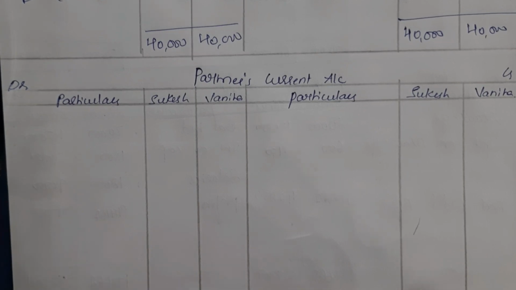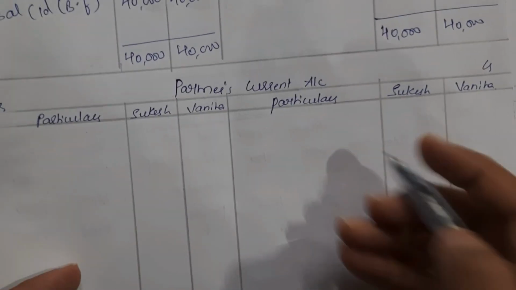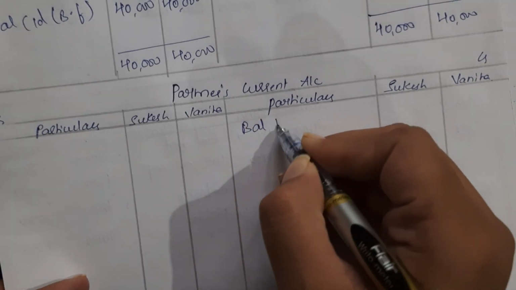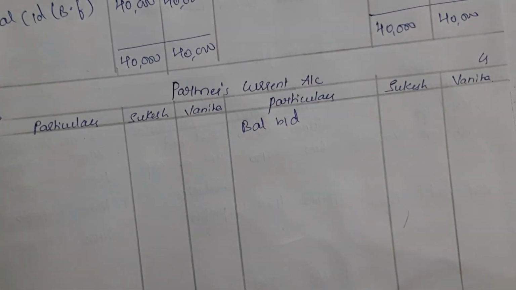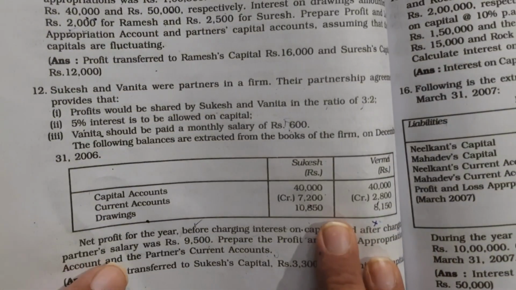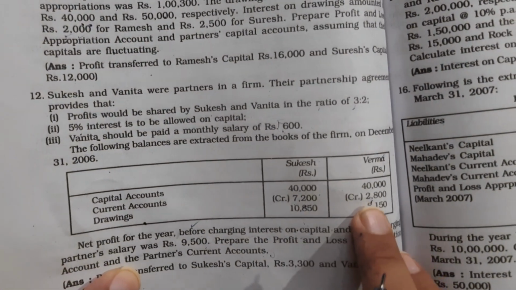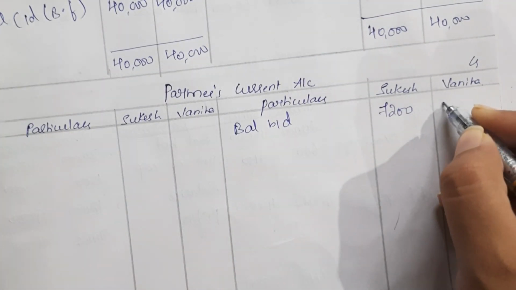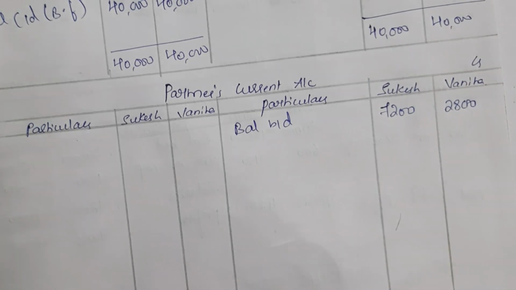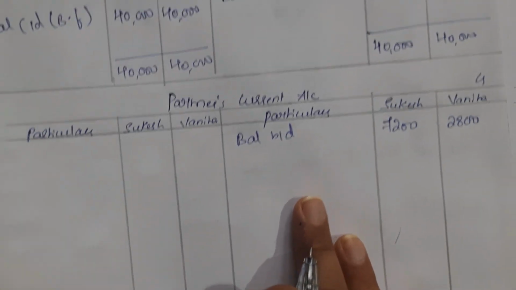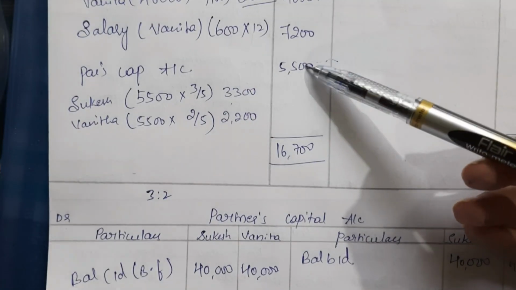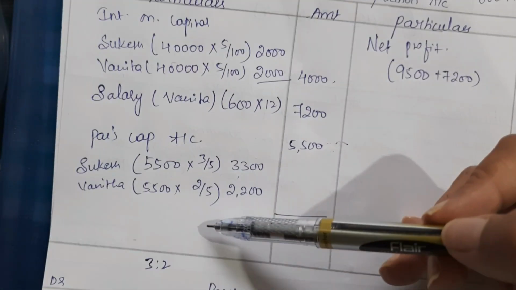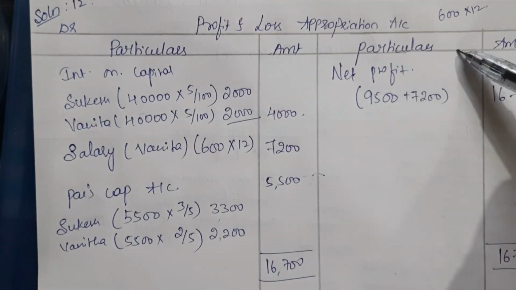At last we have to prepare partners current account. Okay, again partners current account starts with the balance given in the question. Okay, so balance brought down. So the balance of partners current account given in the question is 7,200 rupees and 2,800 rupees. Okay, so 7,200 for Sukesh and 2,800 for Vanita. Okay, other than this we have to take the things from the profit and loss appropriation account.